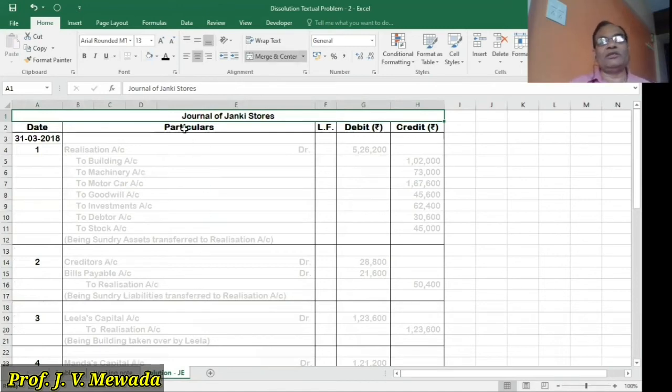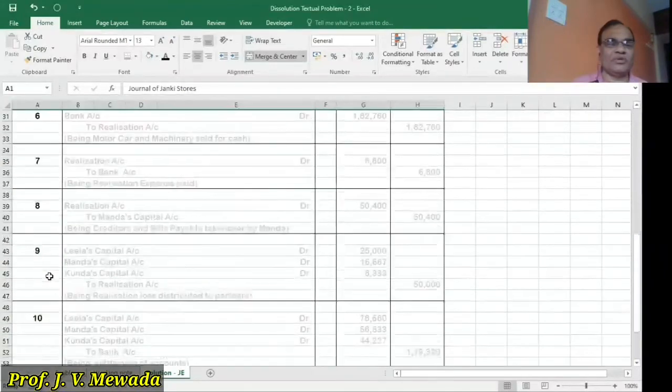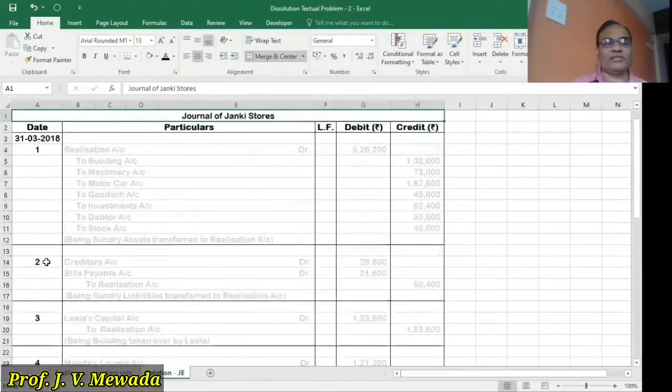So we'll write the journal of Janki Stores. In that, we'll write the date. All these entries we are passing on the 31st March 2018. So we'll write one common date, and then under that common date, we'll give the number of the entries, whatever entries we are going to pass. And then we have date, particulars, LF, debit rupees, and credit rupees.